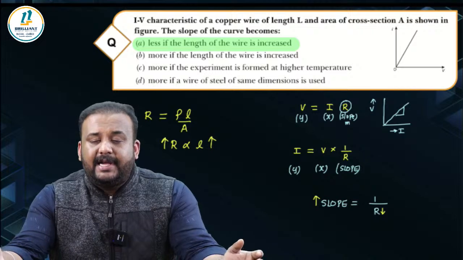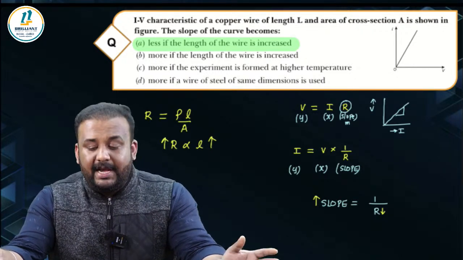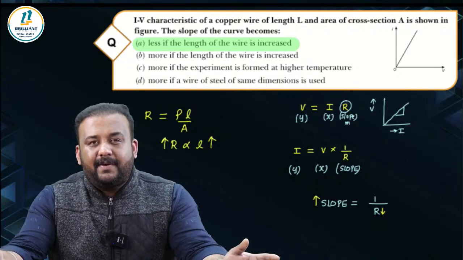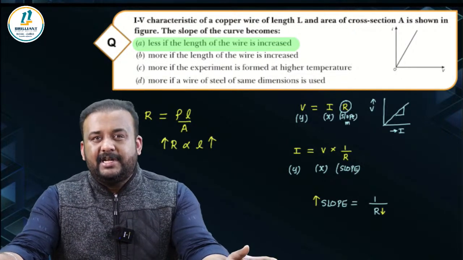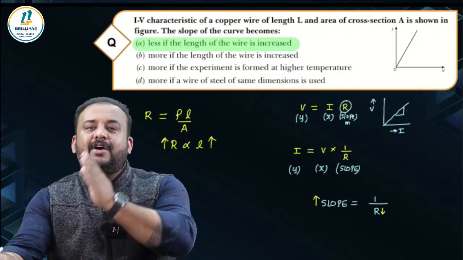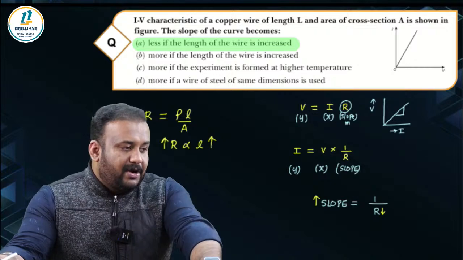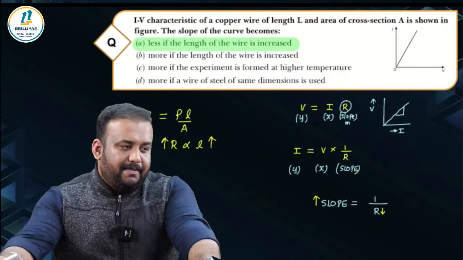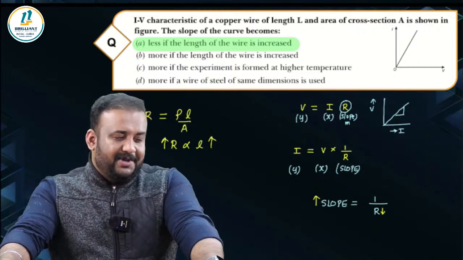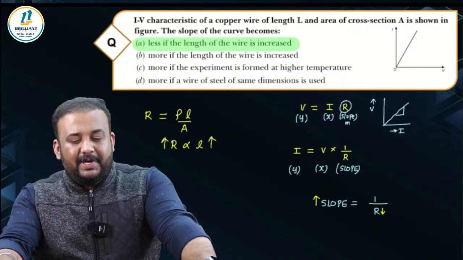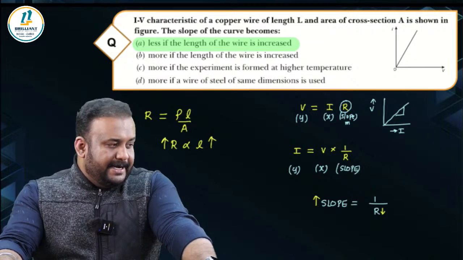So the takeaway from this question is not to find the answer of this question. I want you to clearly understand that if a question based on a graph comes, look at the coordinates first. Is it V versus I, or is it I versus V? That is very, very important, and this is one common error that many students commit during the exam. And I don't want you to do that in this exam, because definitely you're going to get a question related to the graphs of V and I. Understood?